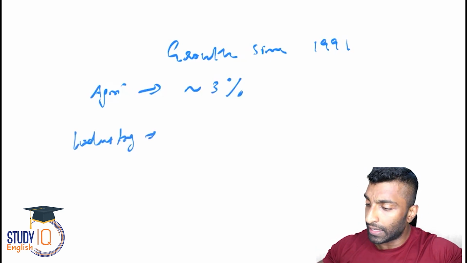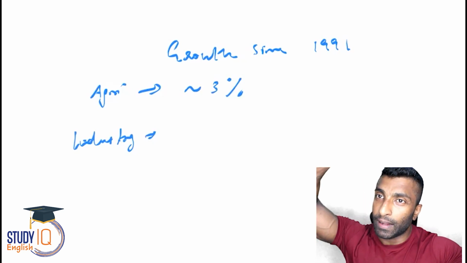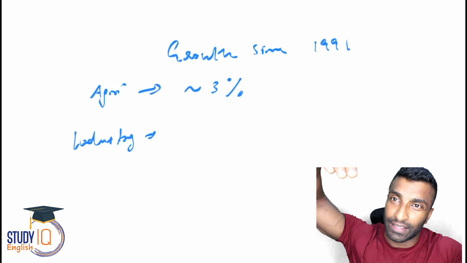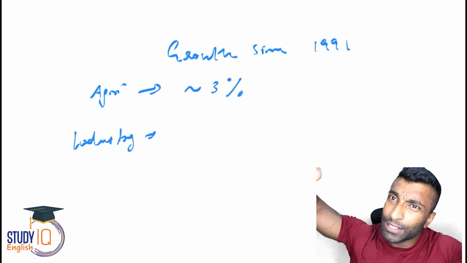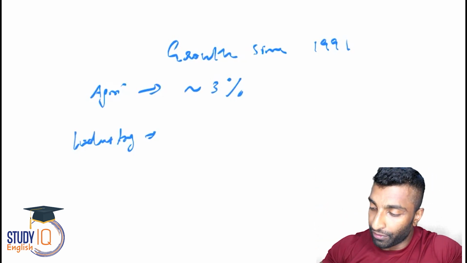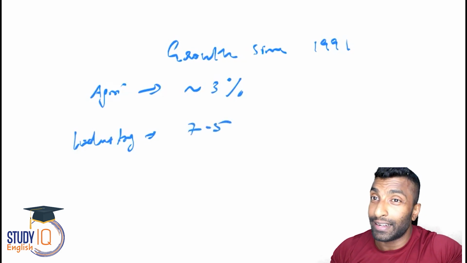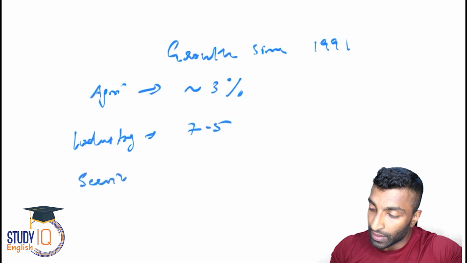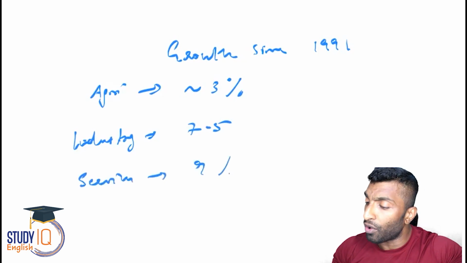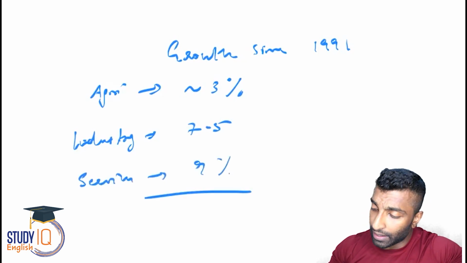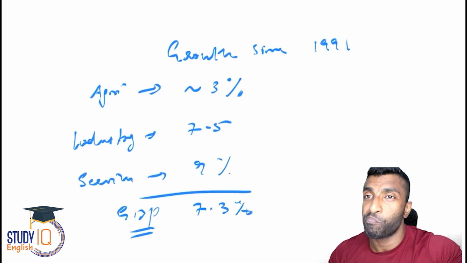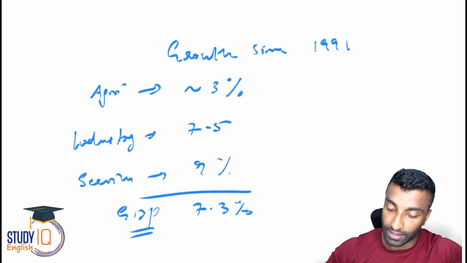We were just talking about that. 7.5 during the 80s, then 7.5 for 92 to 97, then 5, then 8, then it slowed down. Okay, guys, these data are very important. And then services growing at around 9%, and overall we are going at around 7.3%. That is the overall GDP growth during this time.